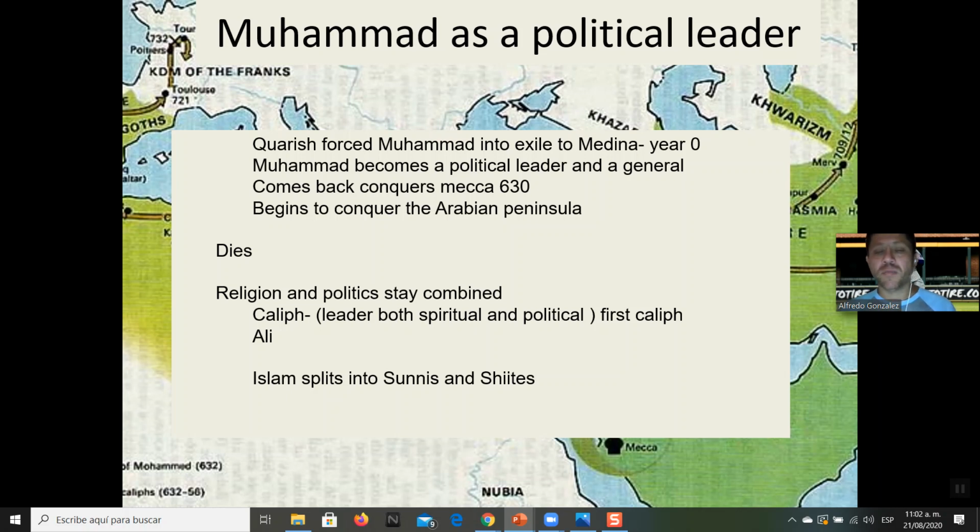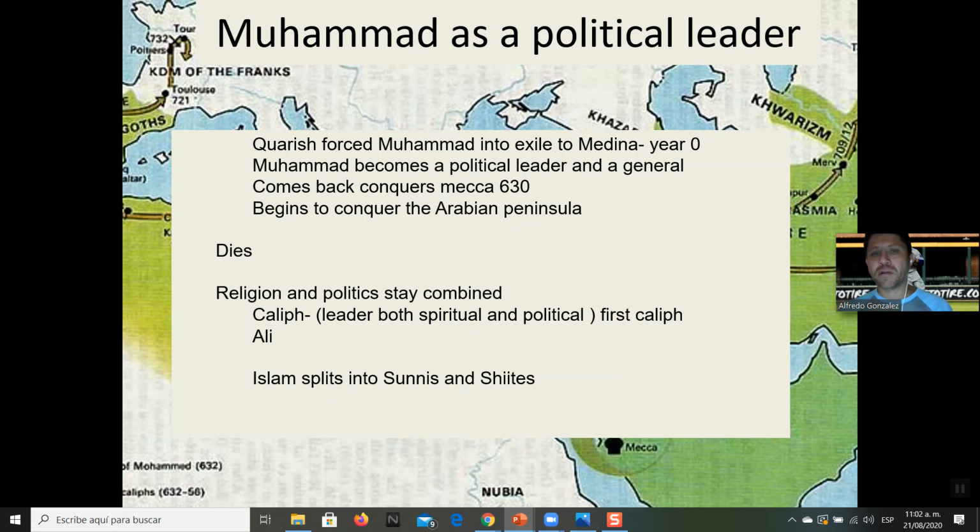Muhammad gets his people together. He happens to be a good general. He happens to be a good political leader. So he comes back in the year 630 and he reconquers Mecca. He gets all the idols, cracks them, boom, gets them out. And he begins to conquer the Arabian Peninsula.